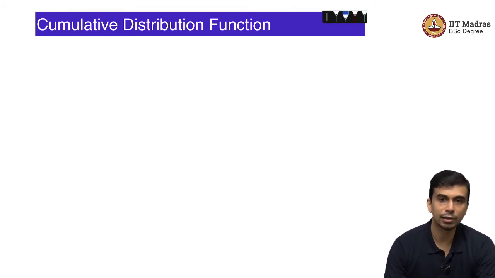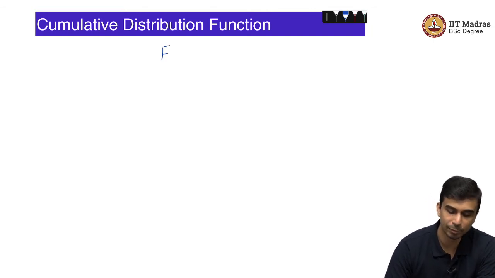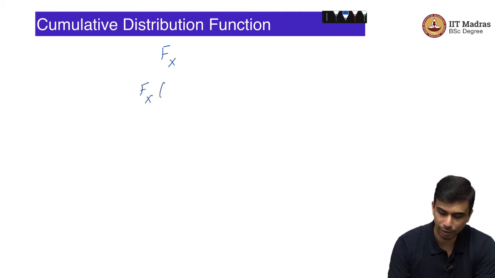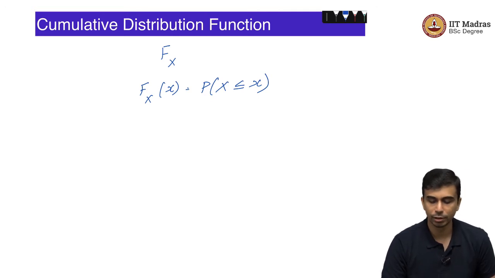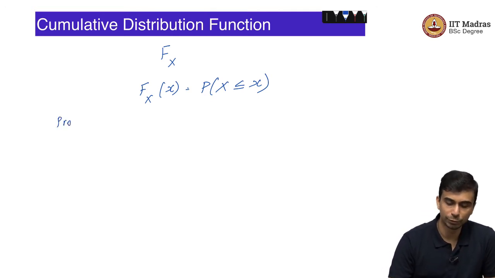So, that is the probability mass function. There is another attribute of the random variable which is often studied, which is the cumulative distribution function, and it is often denoted by capital F with a subscript of X. What is F_X of, let us say, some x? It is the probability of this random variable X taking values less than or equal to that small x. So, this is the cumulative distribution function.